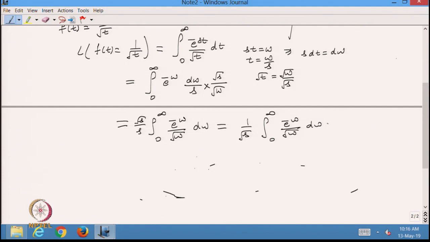And this one again I can write in another form by taking a change of variable. Let w be equal to x square, and from here dw will be 2 x dx. Then the integration is the same: when w is 0, x is 0, and when w is infinity, x is infinity.